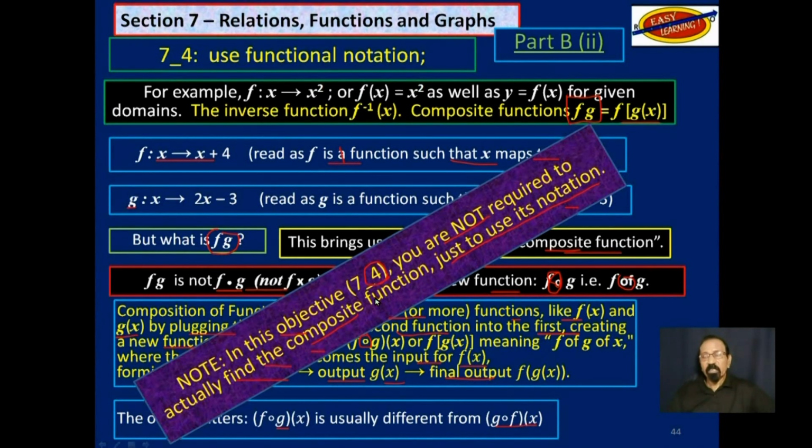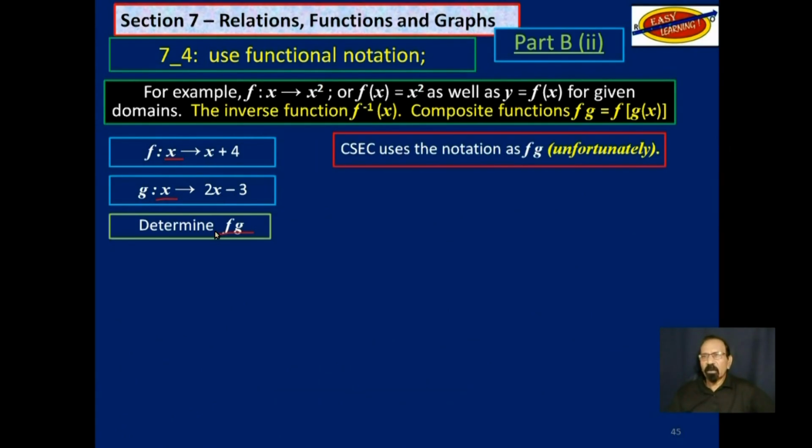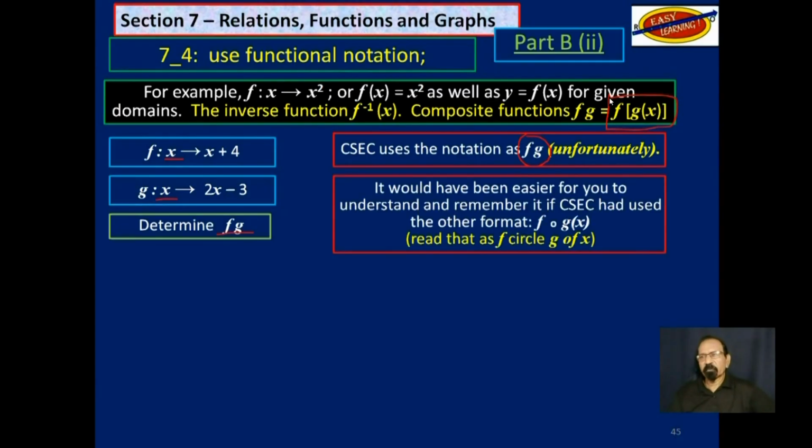But I have to show you what it is so you could understand what the notation means. So let us say you have those. f is a function such that x and g is a function such that x. What is fg? As I said, unfortunately, CSEC uses fg, but it also tells us that fg means f of g of x.